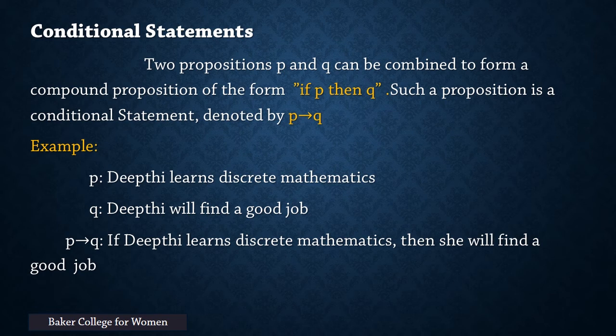Example: let P be the proposition "Deepthi learns discrete mathematics" and Q be the proposition "Deepthi will find a good job." The conditional statement P implies Q is: if Deepthi learns discrete mathematics then she will find a good job.